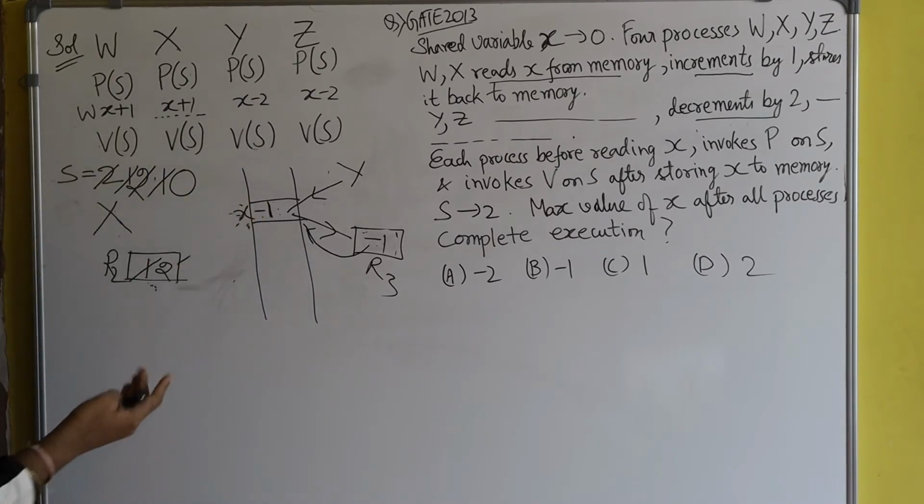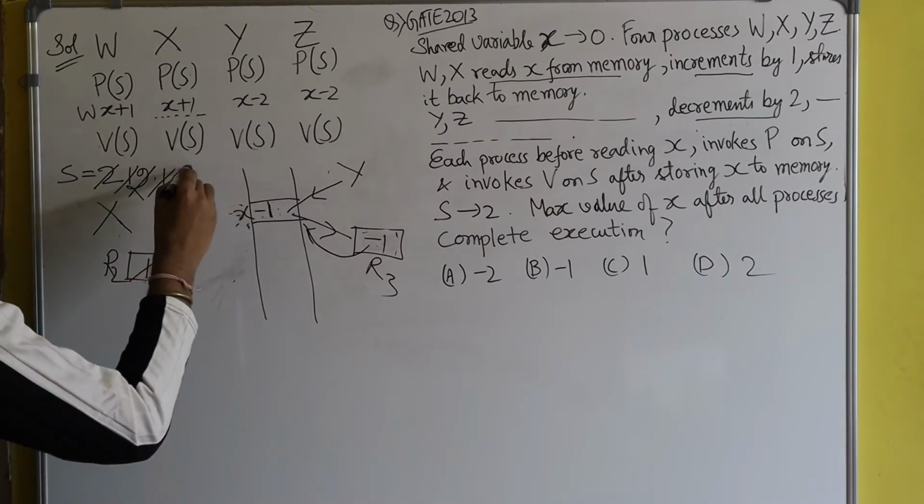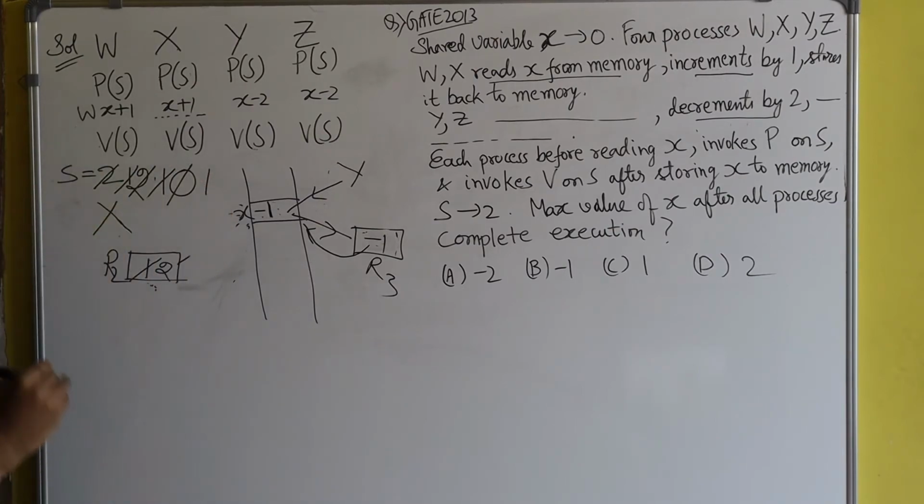So V of s means what? It is giving a signal to s. Now s will become 1. Okay. Now s will become 1. And now suppose the CPU is given to process z. Okay. Now the CPU is with process z.